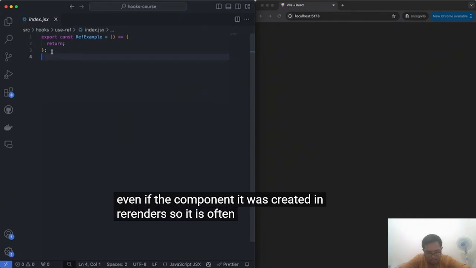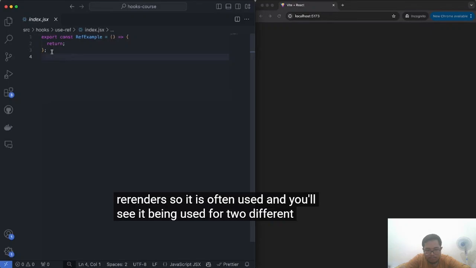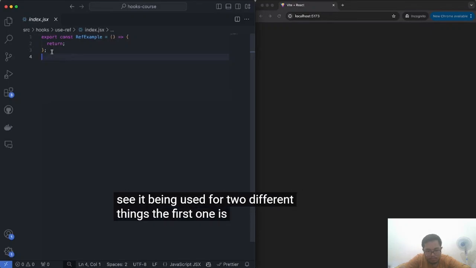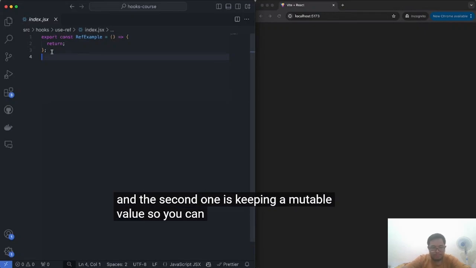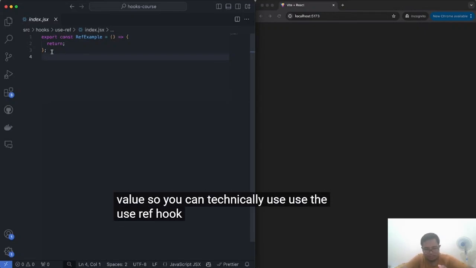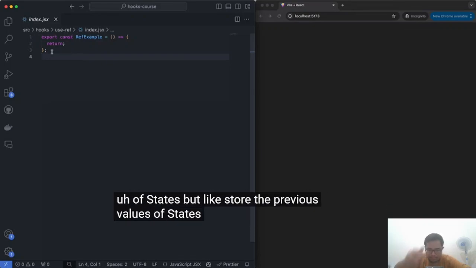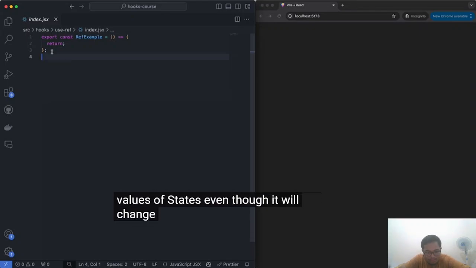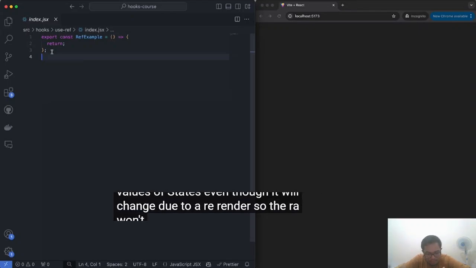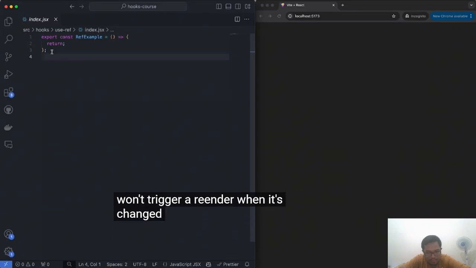So it is often used, and you'll see it being used for two different things. The first one is accessing DOM elements directly if you ever need to, and we'll get to an example of that. And the second one is keeping a mutable value. So you can technically use the useRef hook to store the previous values of states, even though they will change due to a re-render. So the ref won't trigger a re-render when it's changed. So we'll see both of those.